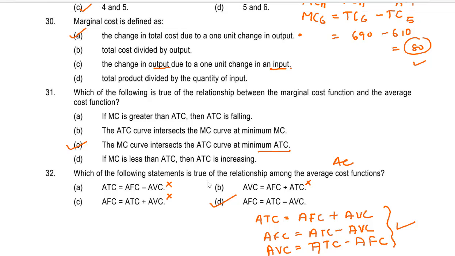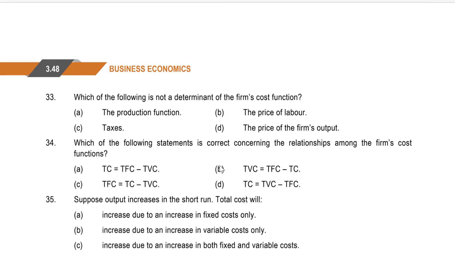Let's move ahead now. Question number 33. Which of the following is not a determinant of the form of cost function? A. The production function. B. The price of labor. C. Taxes. Or D. The price of firm's output. Which of the following is not a determinant of the firm's cost function? It would be D. The price of firm's output.